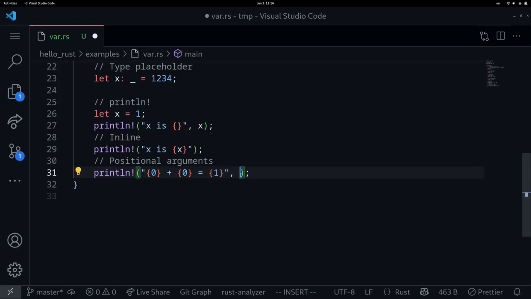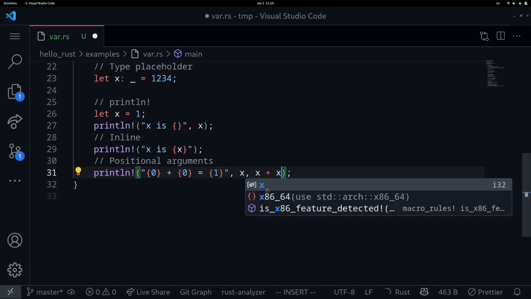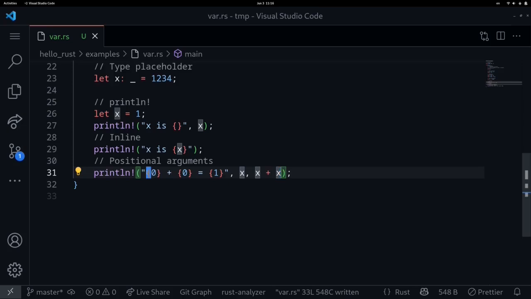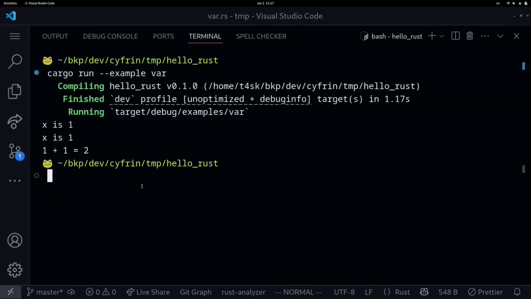For the 0th argument, we'll put in an x. So this x will be printed out to here and here. And then for the positional argument of 1, we'll put in x plus x. So this line is saying for this curly braces, put in the 0th input. And for this value over here, put in the 0th input. And for this curly braces over here, put in the first input. The 0th input will be x, and the first input will be x plus x. Let's execute the code, and we get 1 plus 1 is equal to 2.